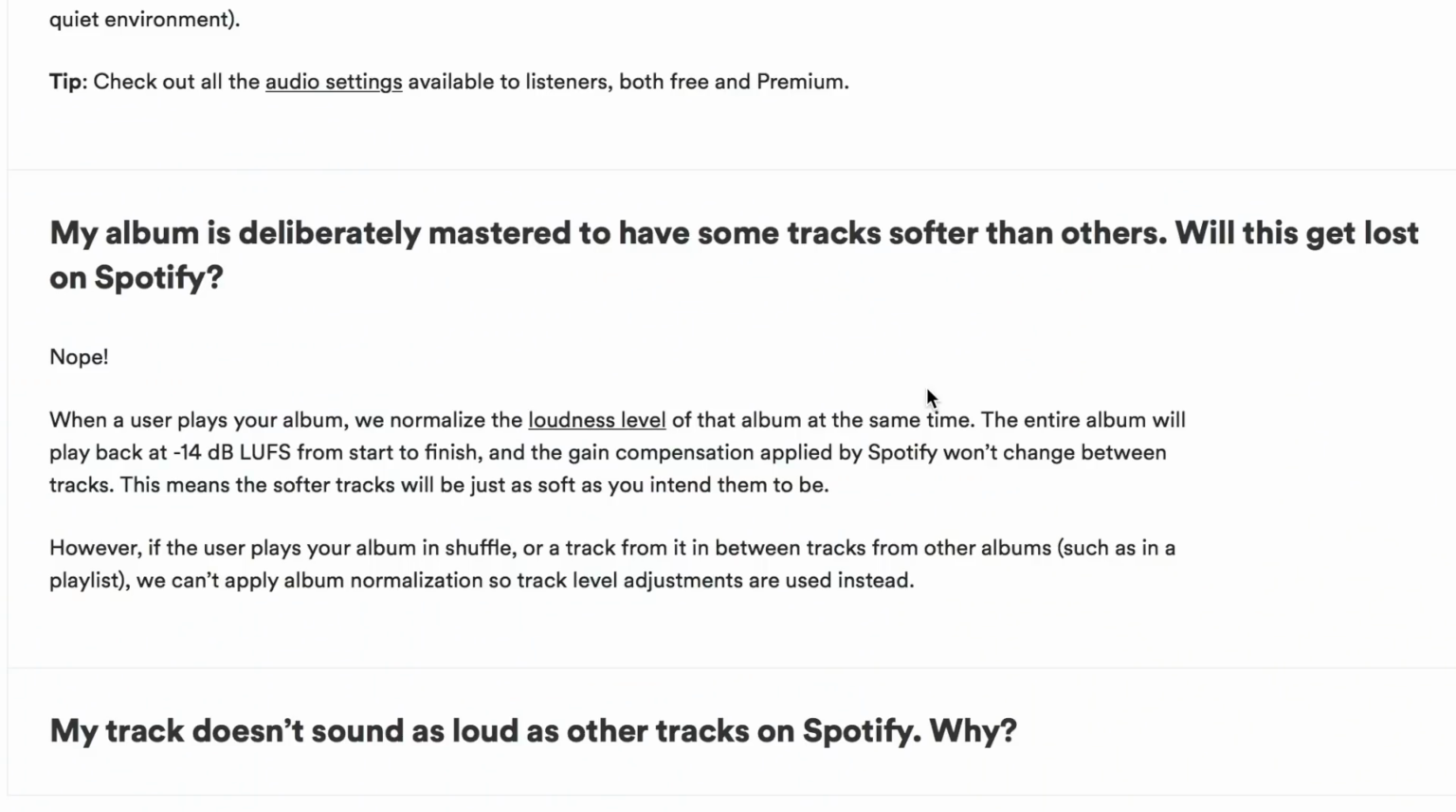But actually, there's a nuance that is again important. "However, if the user plays your album in shuffle or a track from it in between tracks from other albums, such as in a playlist, we can't apply album normalization, so the track level adjustments are used instead." So if your track's not played in the album, you don't actually get that album consideration.